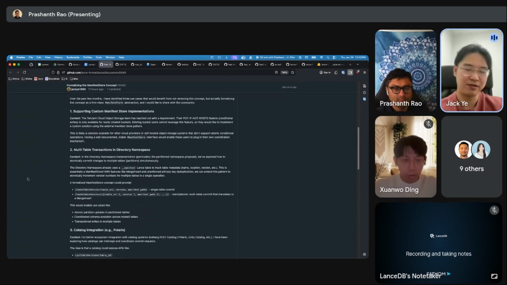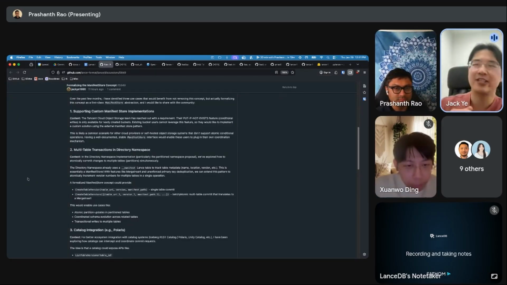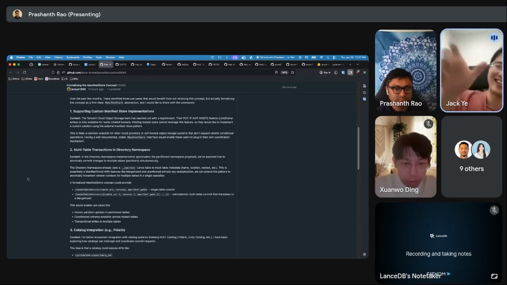So they want to commit to multiple partitions at the same time. What we realized is that by leveraging the manifest store concept, we can achieve that, because in the directory namespace specification, we are backing a list of tables, recording that information in another lens table.